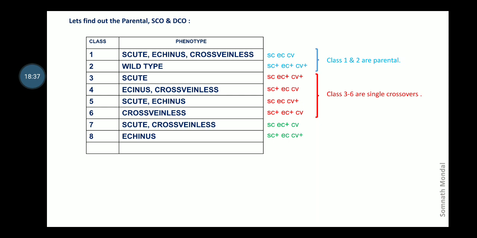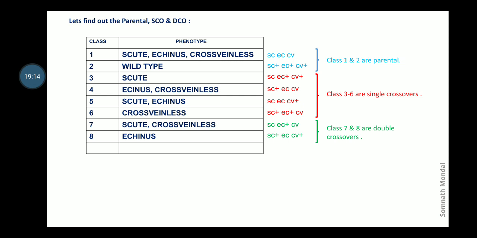And the last two, where the frequency is only 1 out of 3, 2, 4, 8. So one of the simplest explanations is that the least number of frequencies are usually determined by the double crossover gametes. Now, this is a simple assumption, but we have to make sure whether this is double crossover or not. So that is why we have to compare it with the parental type of gametes.